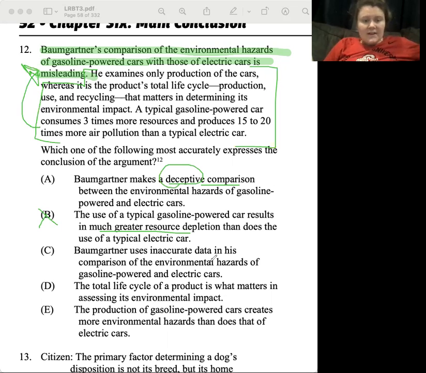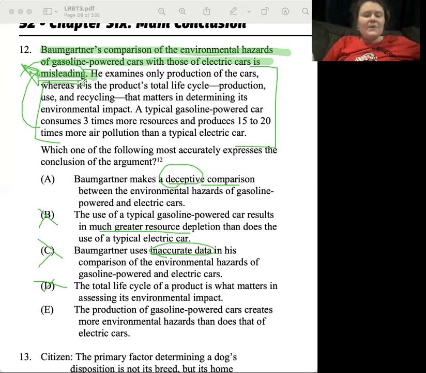C. Bob Gardner uses inaccurate data in his comparison. Do we use inaccurate data? It's not that we use inaccurate data, it's just that we kind of pick and choose what data we're using. D. The total life cycle of a product is what matters. No, we don't care about what matters. We're just focusing on his comparison being misleading.